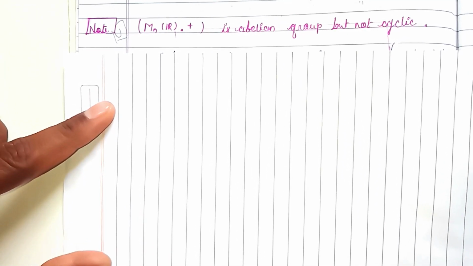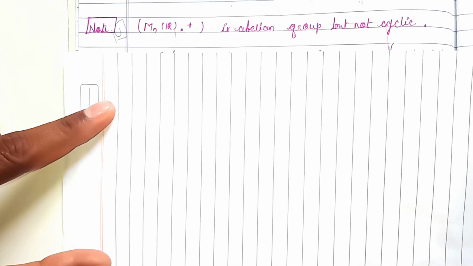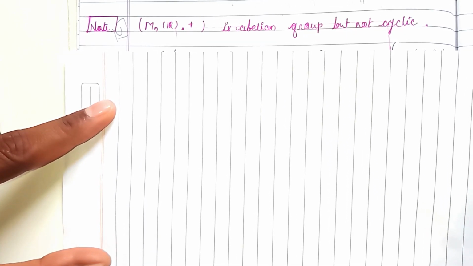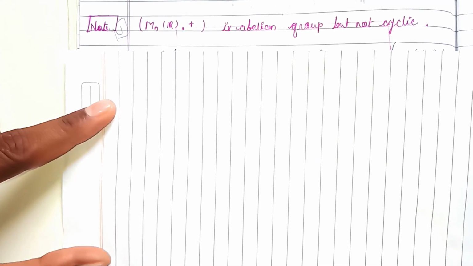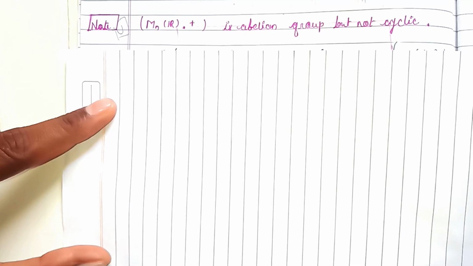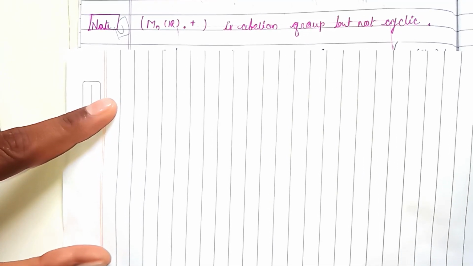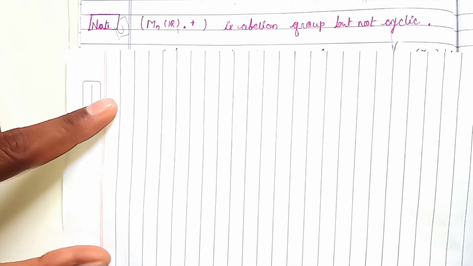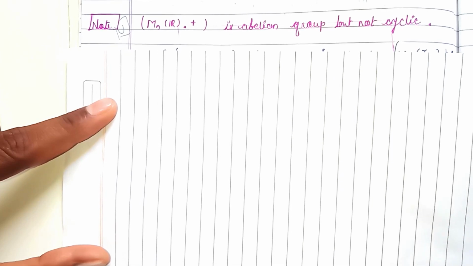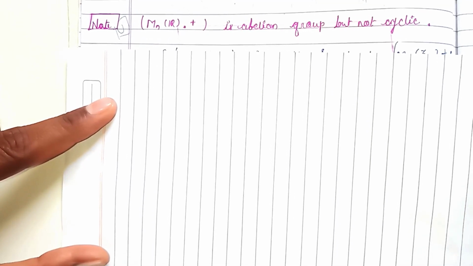To hold the property of abelian we have to show a dot b is equal to b dot a, or a star b is equal to b star a, where star is the respective operation of our group. If this property holds, then we say that the group is abelian. But for cyclic, we cannot guarantee an abelian group is cyclic. Sometimes it is, sometimes it is not. There is no necessary condition that abelian implies cyclic,